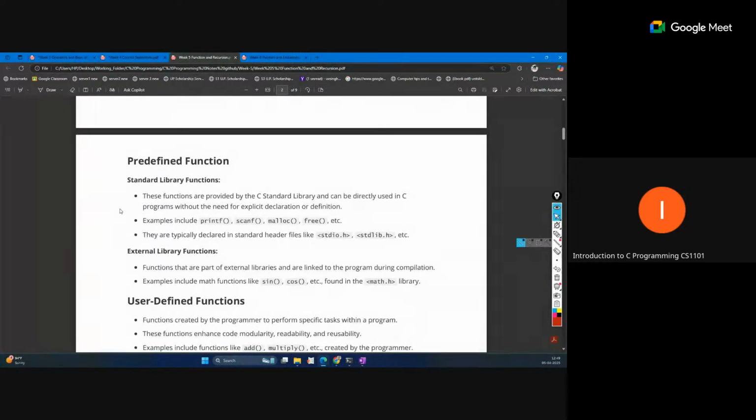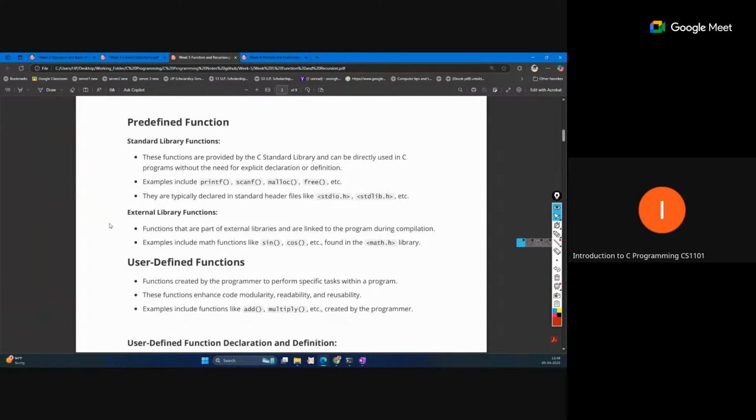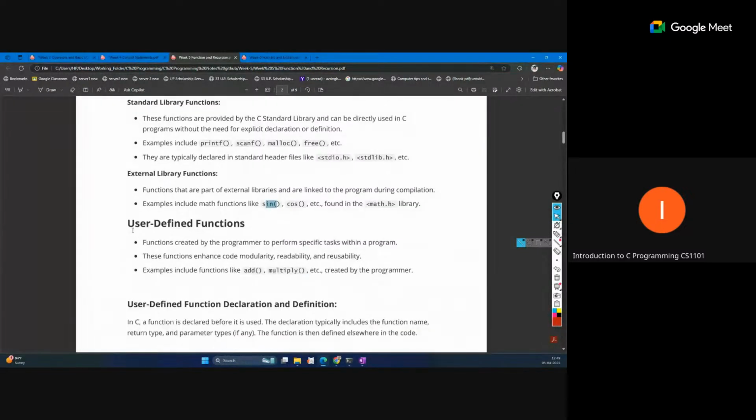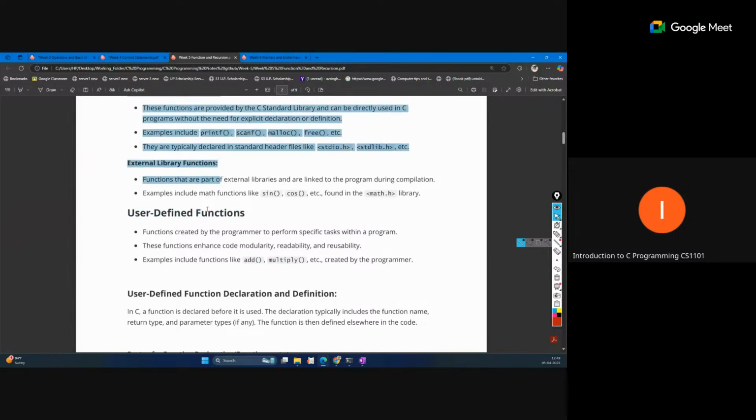Some functions are standard library functions, which we use, like printf, scanf, malloc, free, all these things. This is standard library functions. Some external libraries we can also include in our code, like the math library, so we can call those functions. Some are user-defined functions, which we actually write for our program; we can give any name and define any logic for them. The initial ones are all predefined.